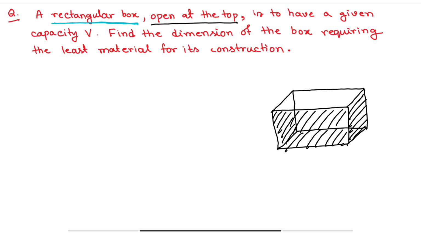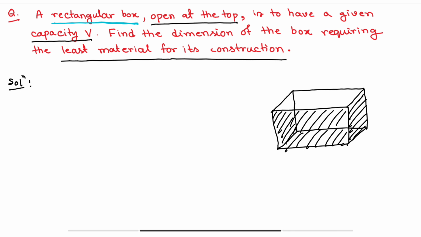It is to have a given capacity V. That means its volume is V. Find the dimension of the box requiring the least material for its construction. That means you have to find out the dimension for which, to construct this box, you need the least material. That means you have to find out the minimum value. That means it is a minima problem. Clear? So let's find out the solution.